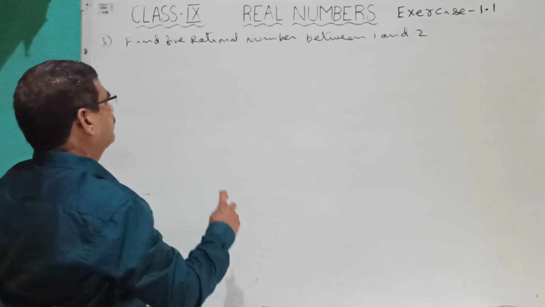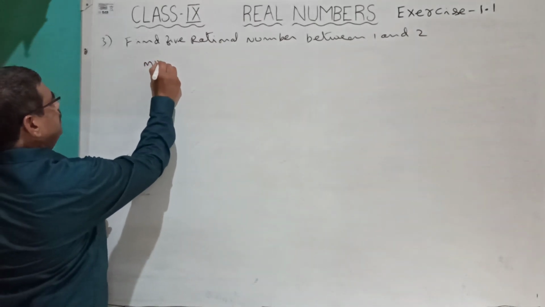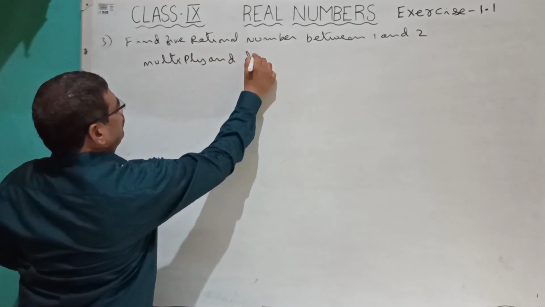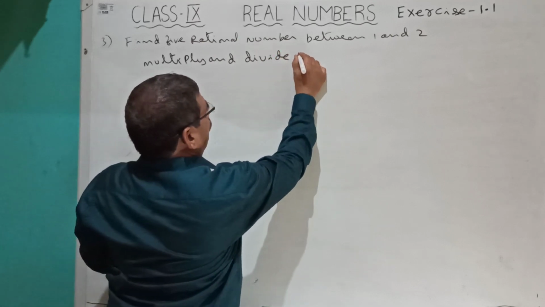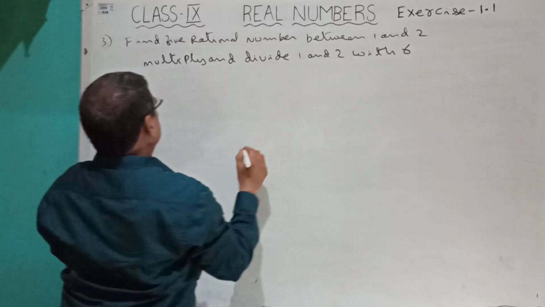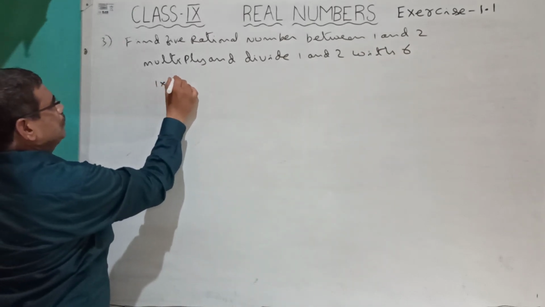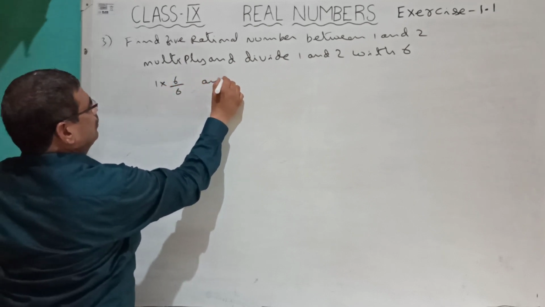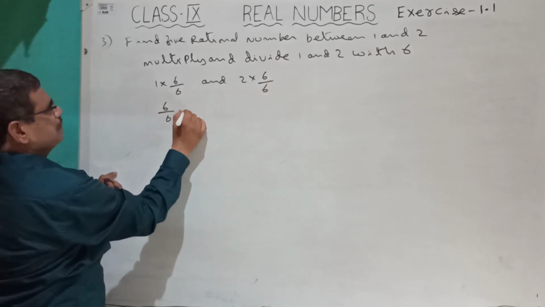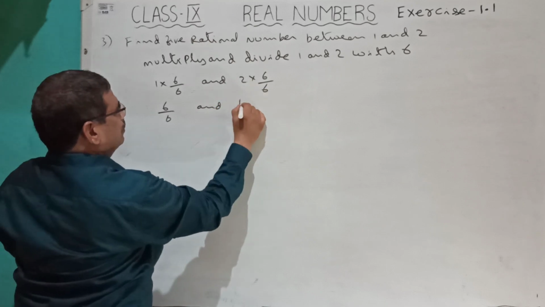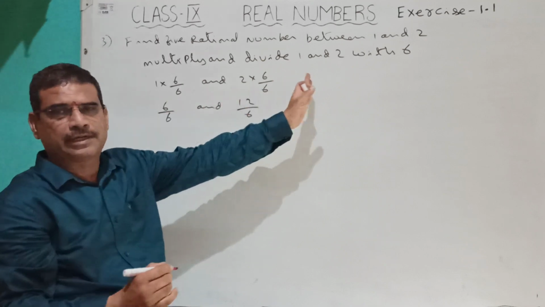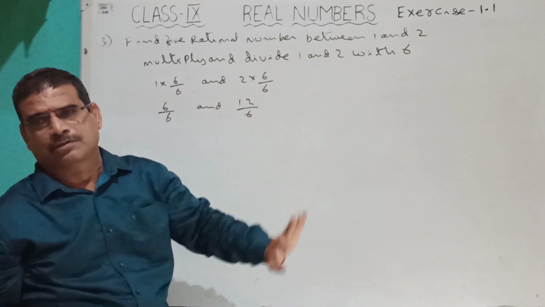Then see what happened. Multiply and divide 1 and 2 with 6. So 1 into 6 by 6 and 2 into 6 by 6. 1 6s are 6 by 6 and 2 6s are 12 by 6. Here the denominator is the same, so we can directly say 7, 8, 9, 10, 11, 12.